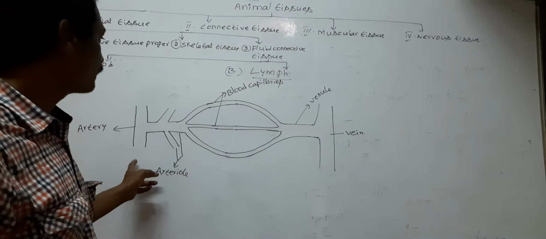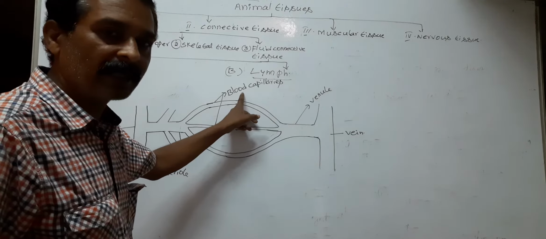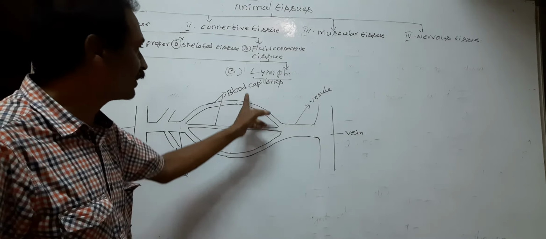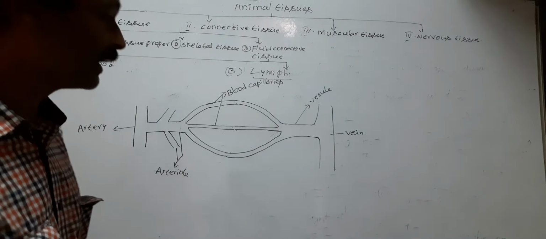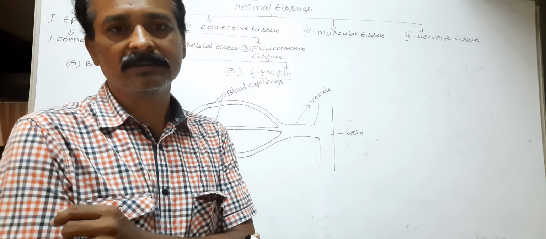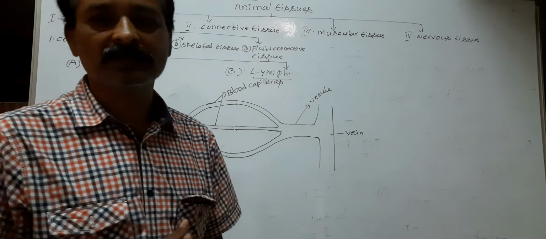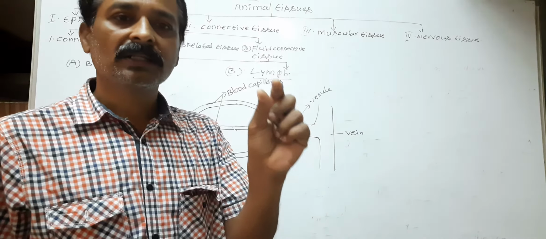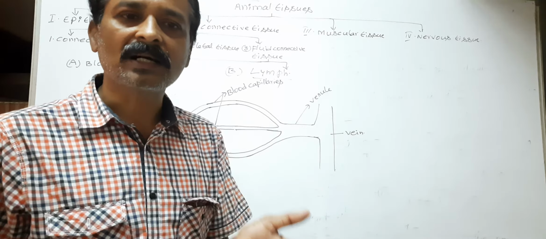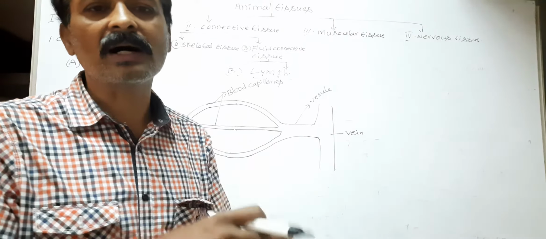So arteries end with blood capillaries, but veins begin with blood capillaries. Generally, arteries carry oxygenated blood from the heart to body organs or tissues, but the pulmonary artery carries deoxygenated blood from the heart to the lungs for purification or oxygenation.